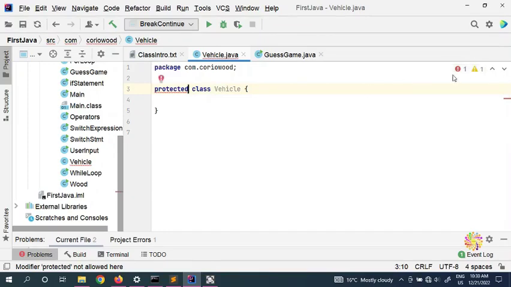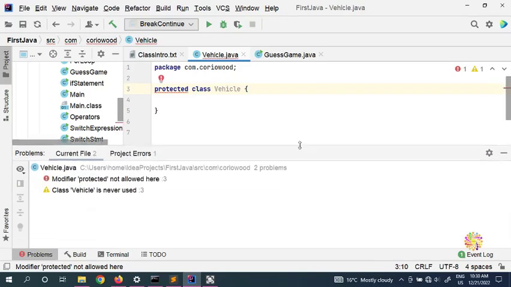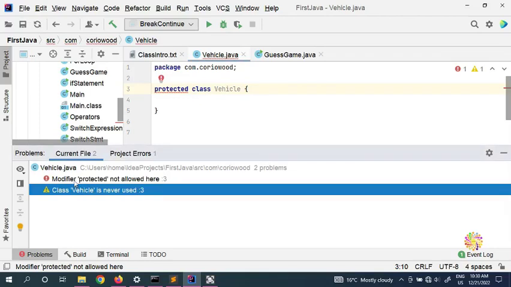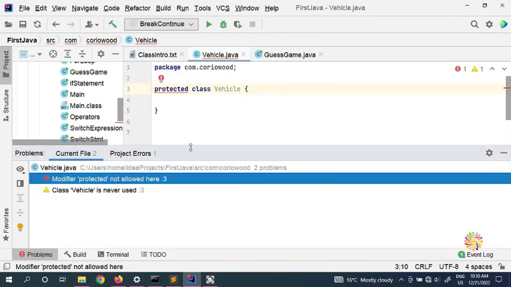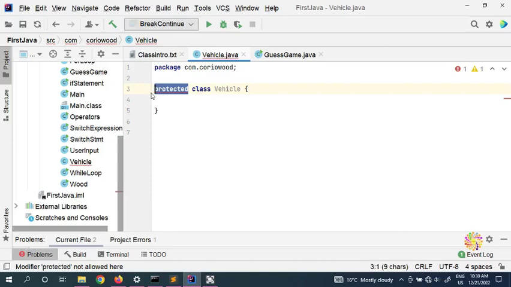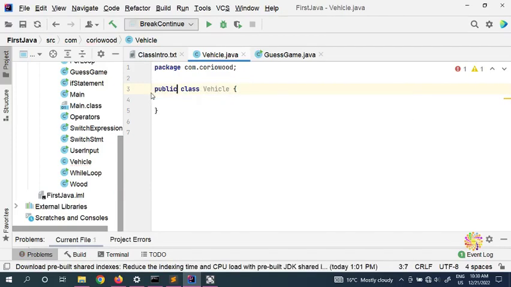Why do I have a problem? Class Vehicle is never used because we haven't used it, but modifier protected is not allowed here. For example, if you put public class Vehicle, that's a public class Java has created for us. We can remove this if you want, and now we can create our fields.